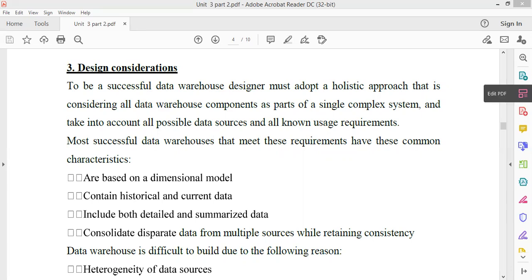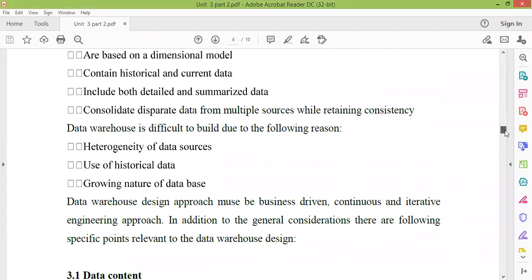So what are the difficulties while using a data warehouse? These reasons we discussed earlier when we were discussing the environment of the warehouse. What is the difficulty? The first difficulty is heterogeneity of data sources. As I told, heterogeneity of data sources means we have different combinations of databases. What is a database? A database is a collection of data only.